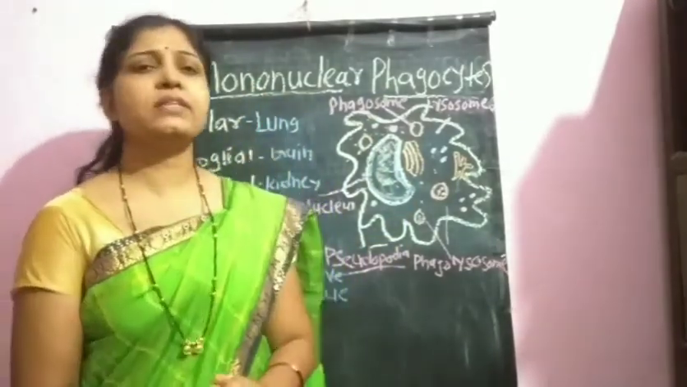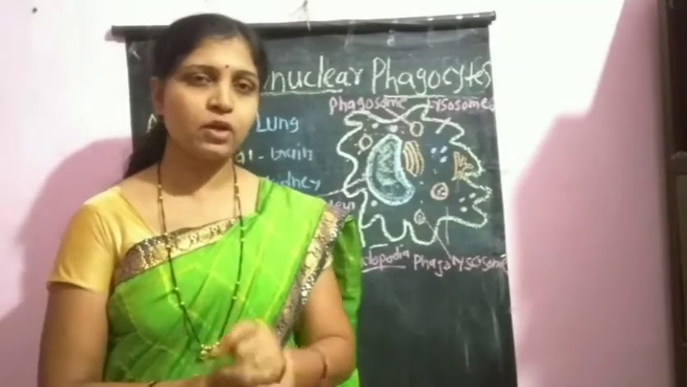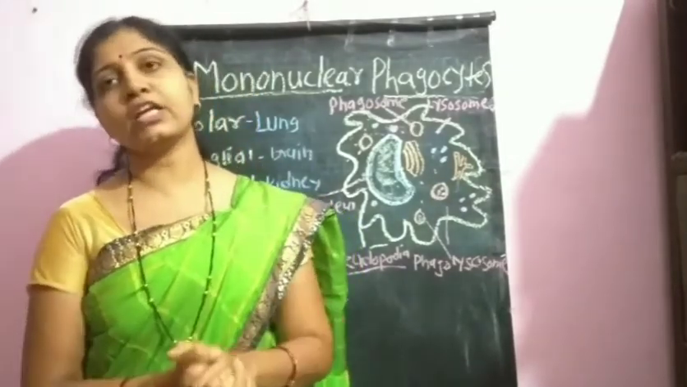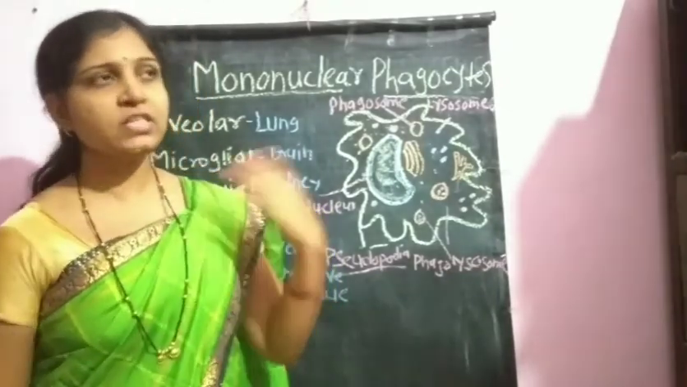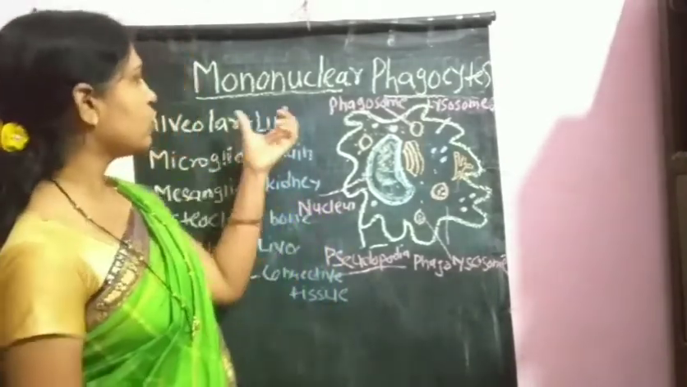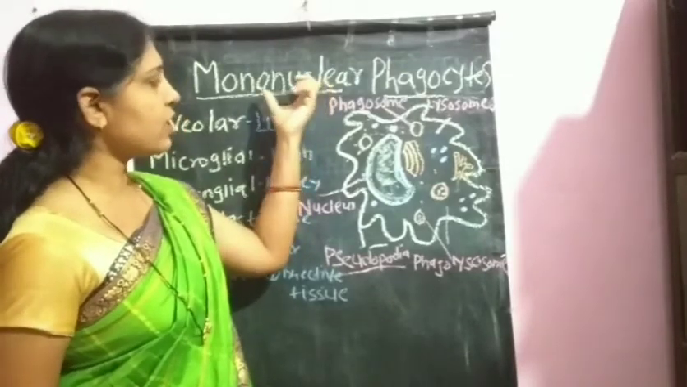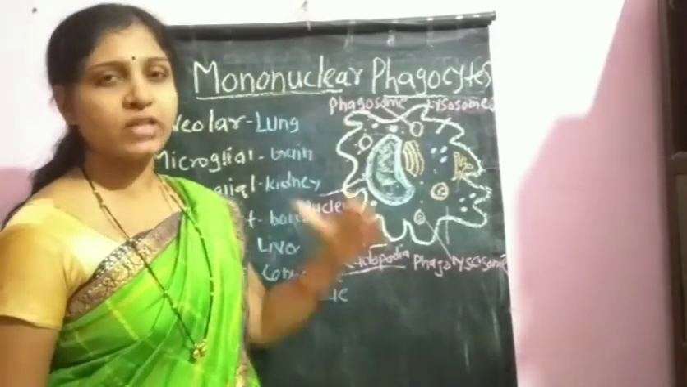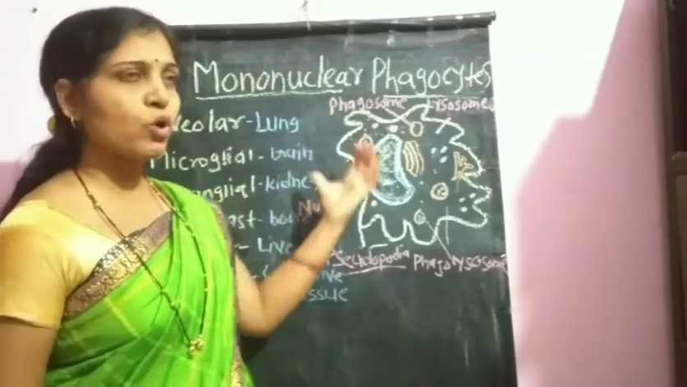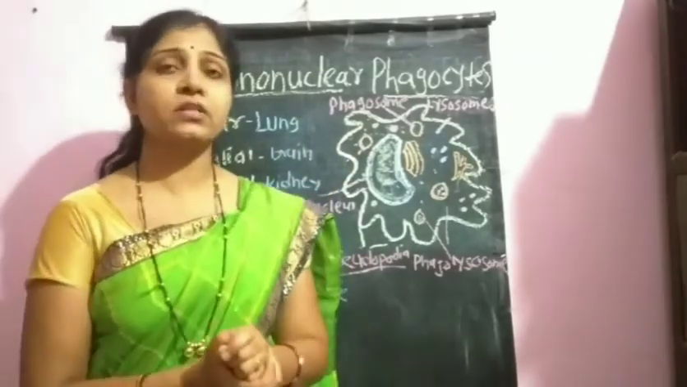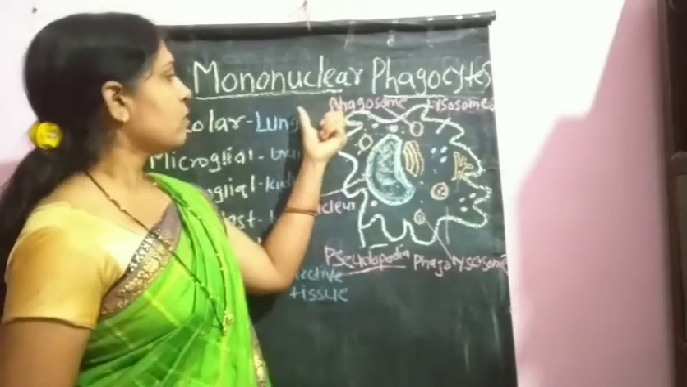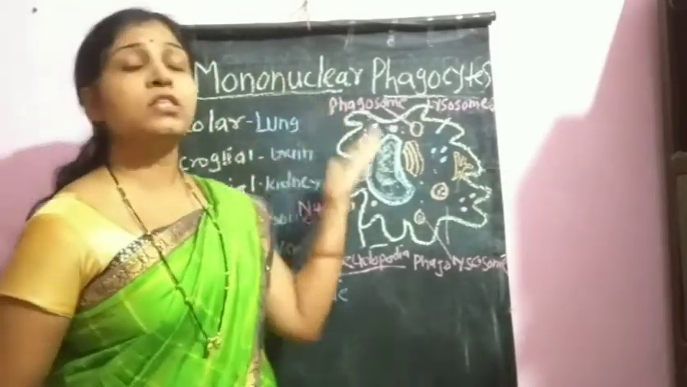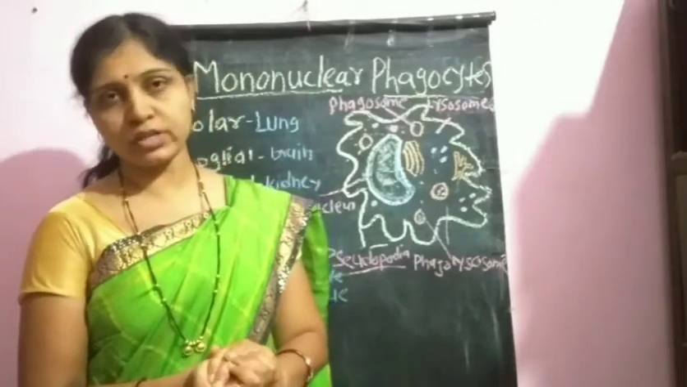The mother cell, that is the hematopoietic stem cell within the bone marrow, gets converted into the common lymphoid progenitor cells, and then into the monocyte lymphocyte progenitor cells, that is promonocytes. These promonocytes are released from the bone marrow, and then they get converted into the monocytes.